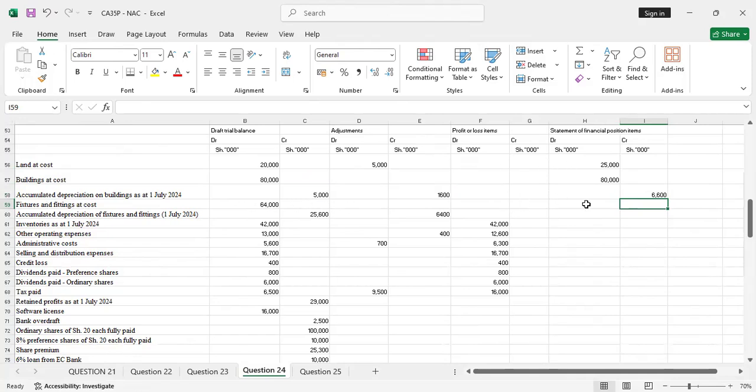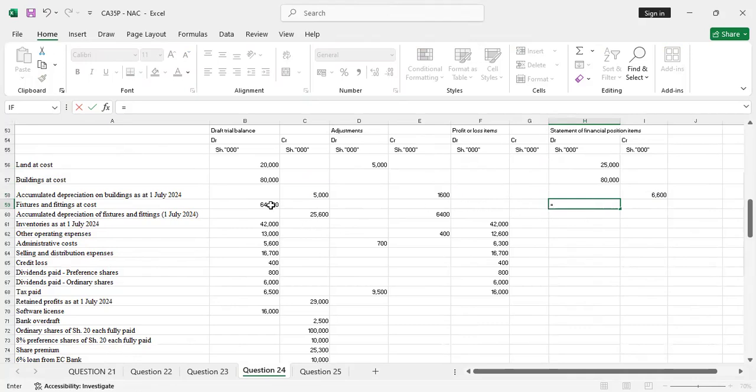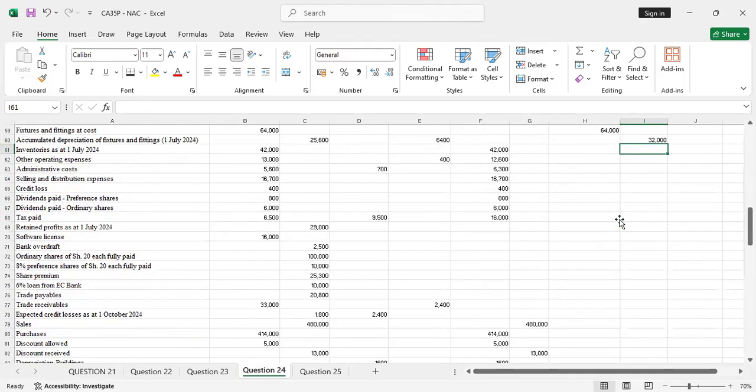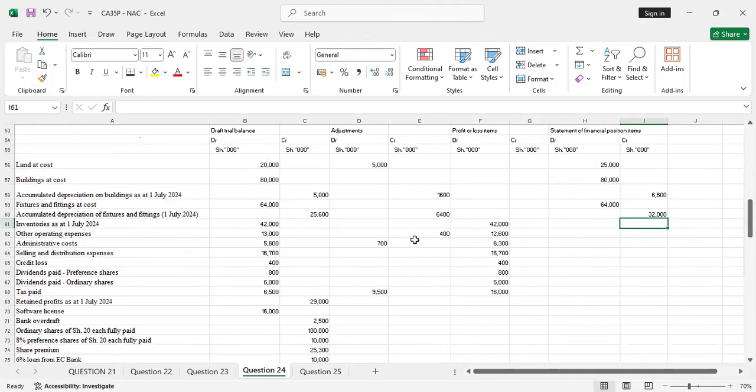Fixtures and fittings at cost. There was an adjustment. Yes, we pick that 64 on the debit side. Then accumulated depreciation for fixtures and fittings is on the credit side. So we'll have 25,600 plus 6,400, because it was an adjustment. These adjustments are coming from the depreciation for the year. I hope you are recalling that.